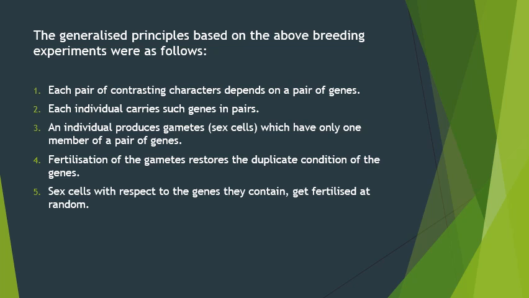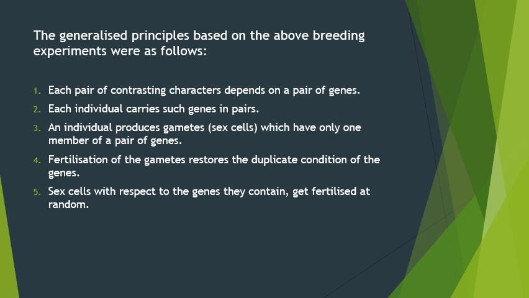Number 3. An individual produces gametes which are sex cells, for example sperm and eggs, which have only one member of a pair of genes. So here only one of the two genes present in an organism is distributed to each gamete that it makes,